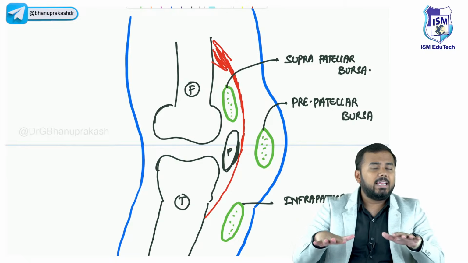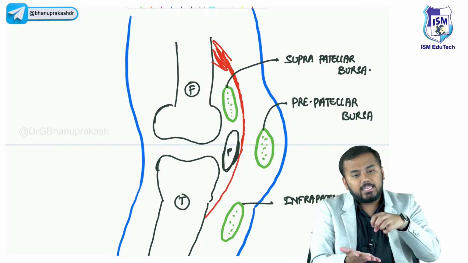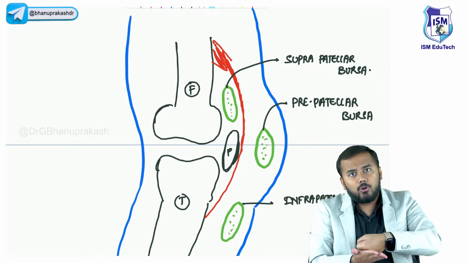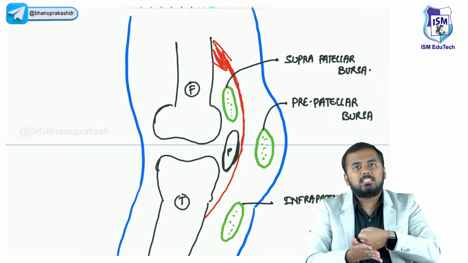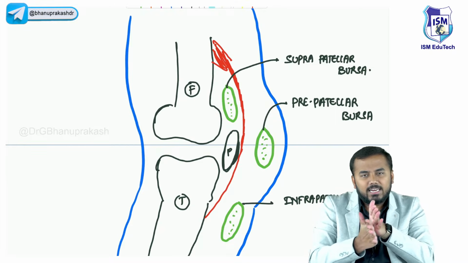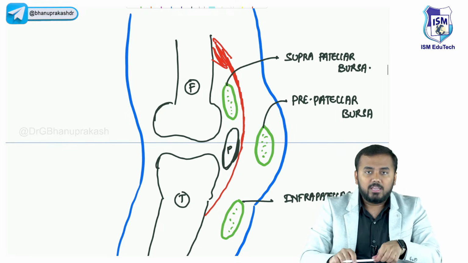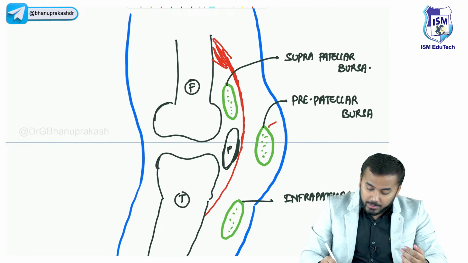So when she is kneeling down for a long time, don't you think the prepatellar bursa is hitting against the floor? Constantly this cushion, the prepatellar bursa, is rubbing against the floor. When it keeps on rubbing, don't you think at one time or another this prepatellar bursa will undergo infection?